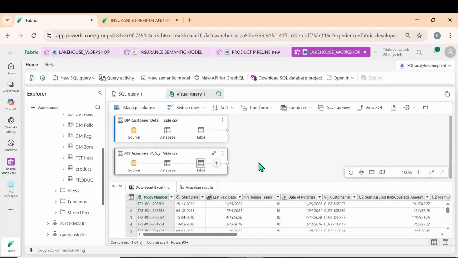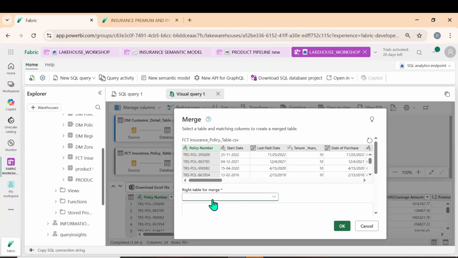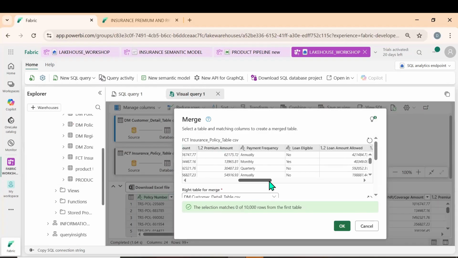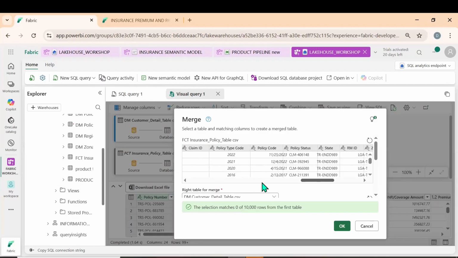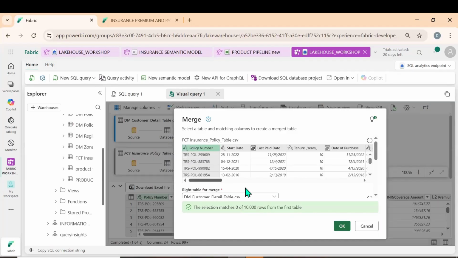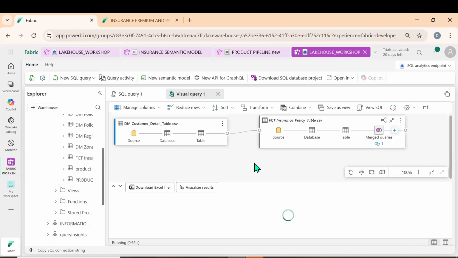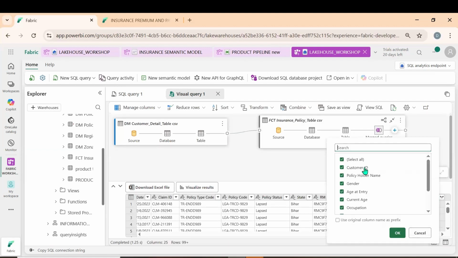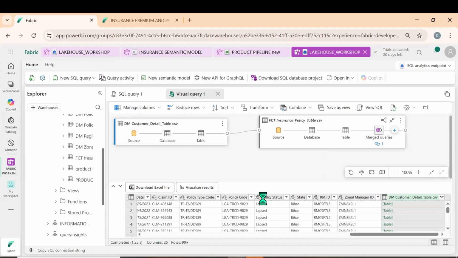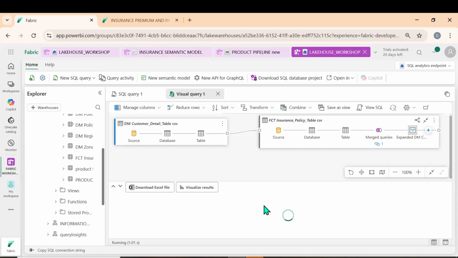So what do we need to do? We need to join these two tables. So how can we join these two tables? Okay, so I can create a transform, group by, or sort. I can also combine, merge queries. Okay, so I can merge it with this customer ID. Okay, where is that customer ID? Policy number. So what do we have here? Customer ID. Yeah, customer ID. So I can click on OK. Now you see, we can get the data, expand it, and whatever the columns that we want, policy holder name, click on OK.